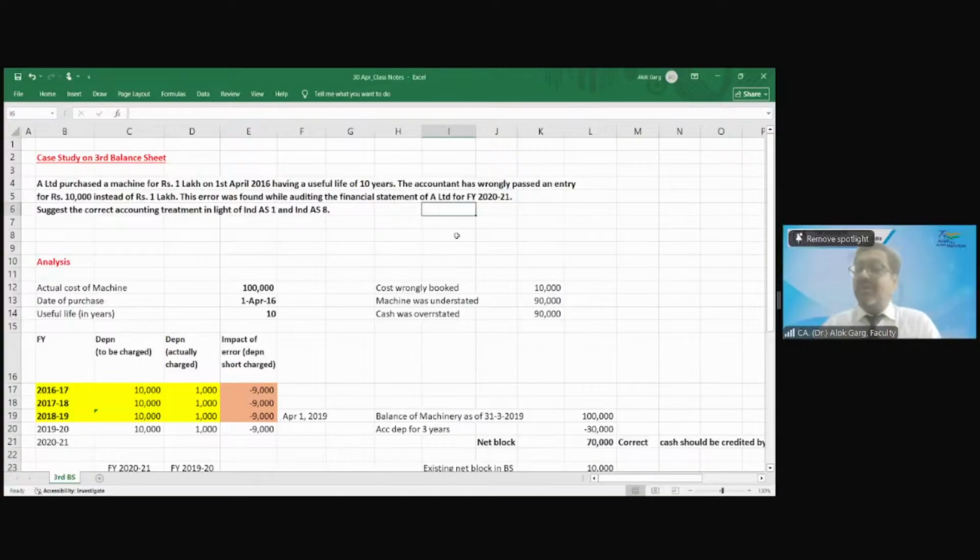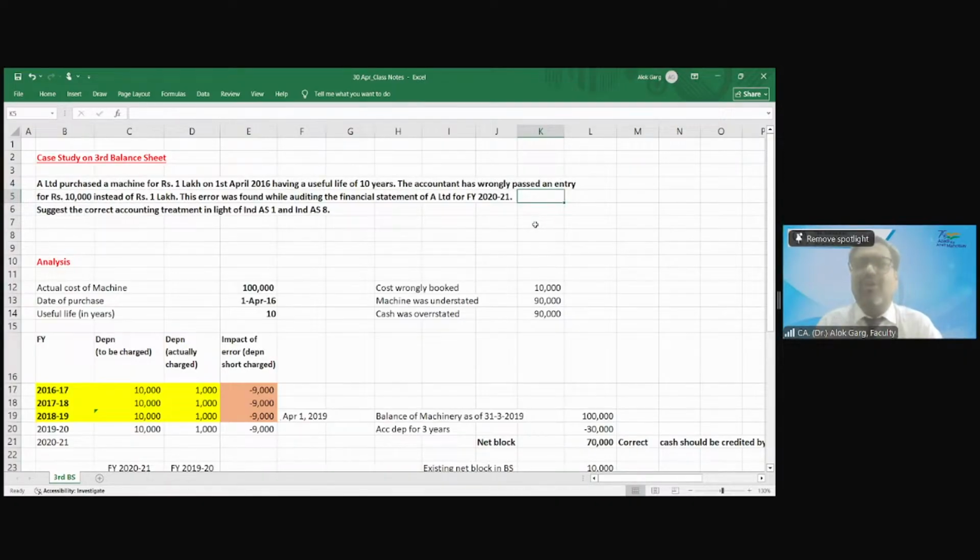Neha is the auditor of this company. So Neha got this assignment, and her CA has sent her on this audit in the financial year 2021 to finalize the financial statements of 2021. When she was auditing this company, when she looked at the fixed asset register, she found that there is some problem.